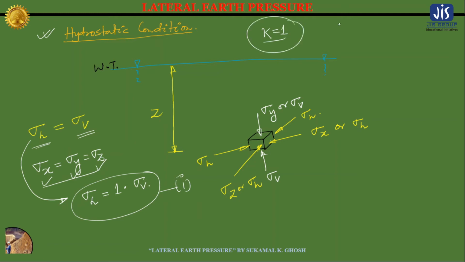Our equation 2 was sigma h is equal to k into sigma v. So if you compare these equations, you have k is equal to 1. So for hydrostatic condition, the value of the coefficient of lateral pressure is 1, but for geostatic condition the value of k can be 1, may be greater than 1, or may be less than 1.